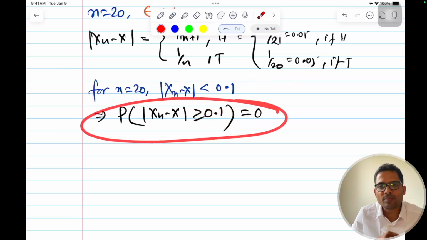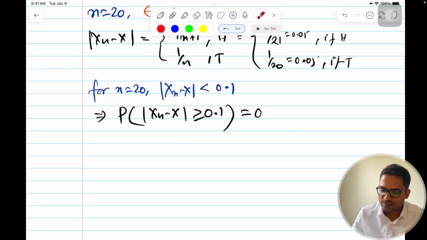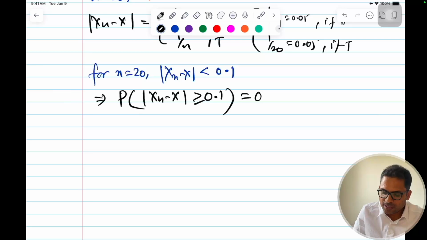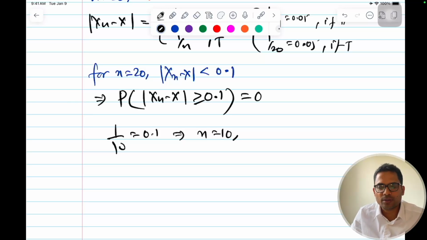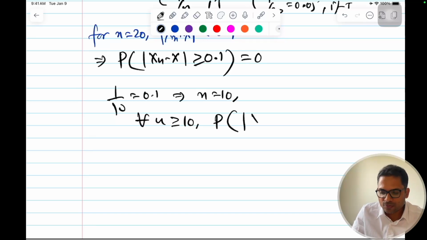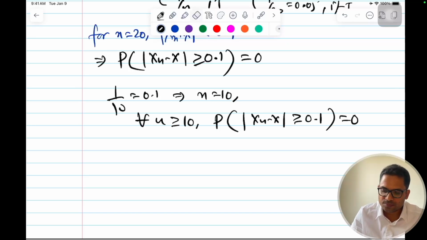So now this probability holds for n equal to 20. We can understand that 1 by 10 is equal to 0.1. This implies for n is equal to 10, this will hold. For any value greater than or equal to 10, this implies that for all n greater than or equal to 10, the probability of mod of xn minus x greater than or equal to 0.1, that is my epsilon, will be equal to 0.